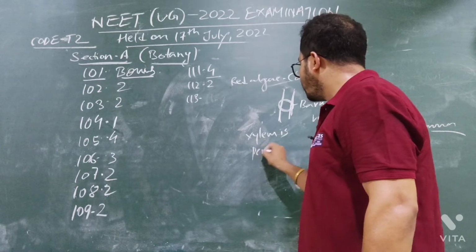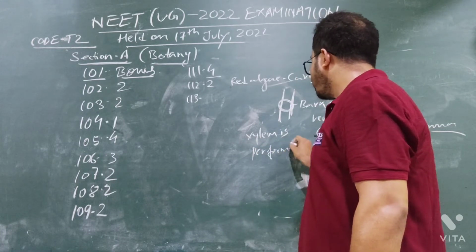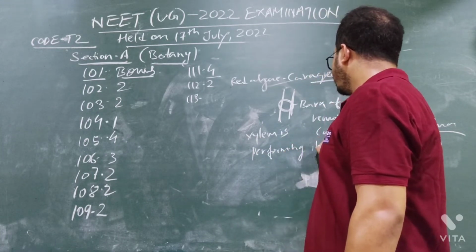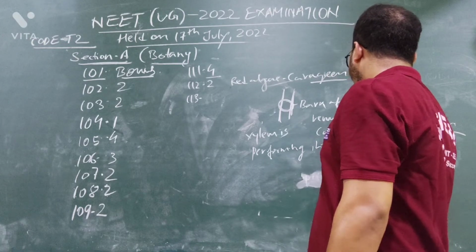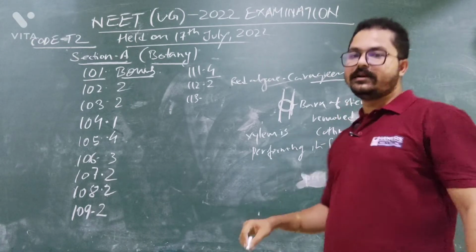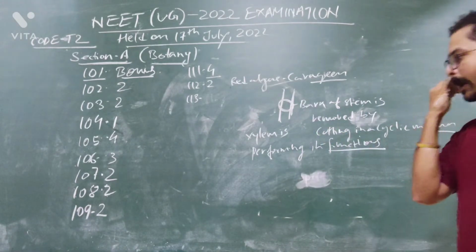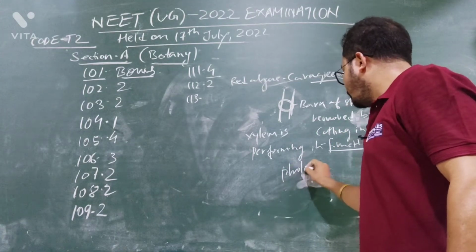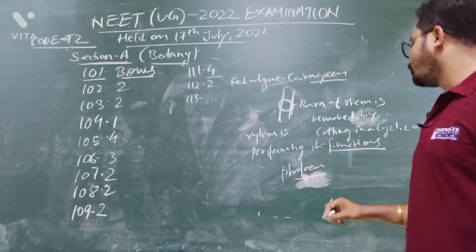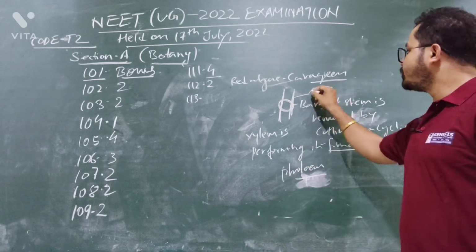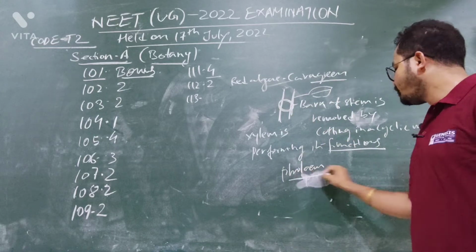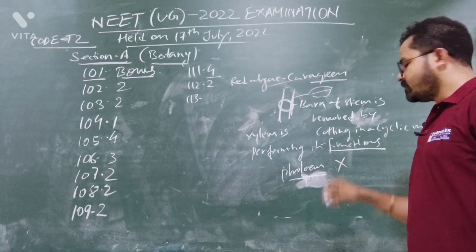Xylem is performing its function. What is the xylem function? To carry water and minerals from the soil. So xylem is performing its function. What about phloem? The function of phloem is to carry food from the leaves to the different parts of the plant. So the phloem function is not carried out.